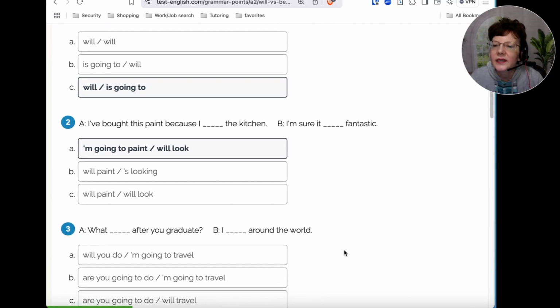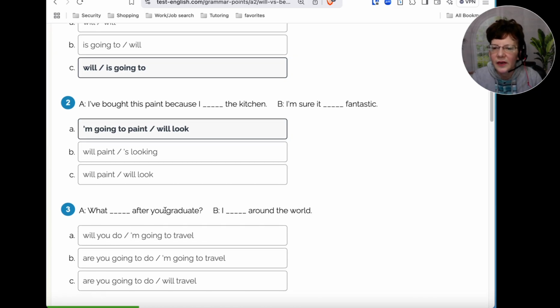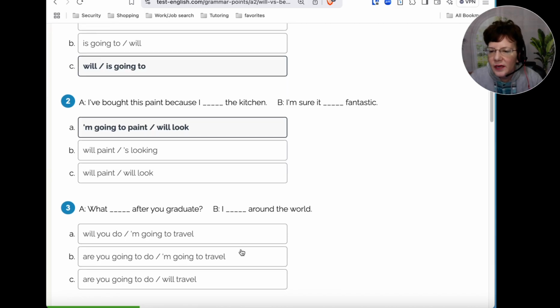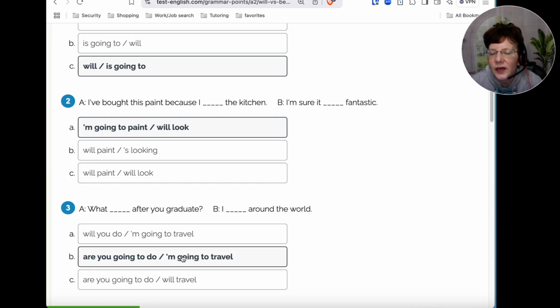Okay, number three. What after you graduate? What around the world? Okay, so will you do am going to travel? Are you going to do am going to travel? And then are you going to do will travel? Okay, asking about plans. So if you chose option B, are you going to do and am going to travel? That would be the correct choice.